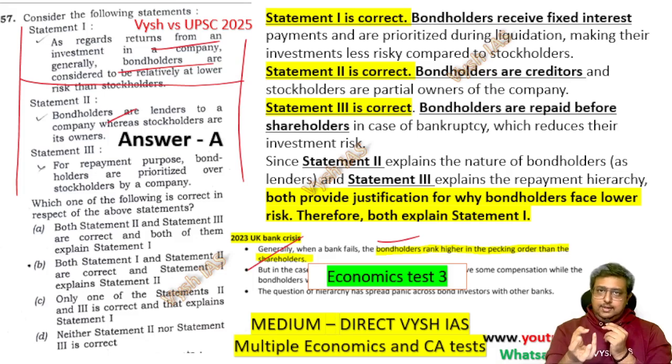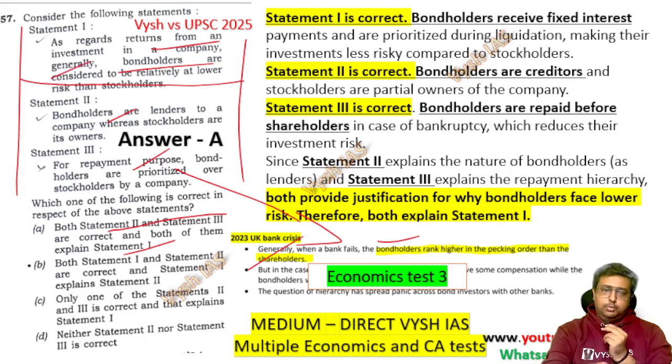So you are actually lending money and getting the bond, and then they are paying you interest, and later you give back the bond. So it's a kind of debt concept. So that's actually true. Now, for repayment purposes, bondholders are prioritized over stockholders. This is again the same thing which I told you in our test. So 2 and 3 both are correct, and both of them explain statement 1.